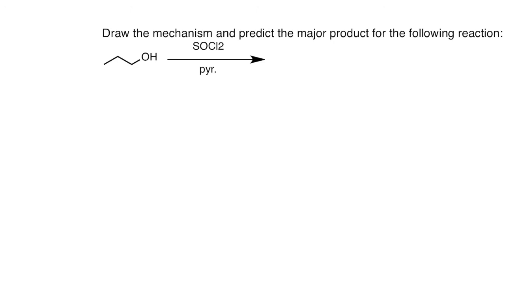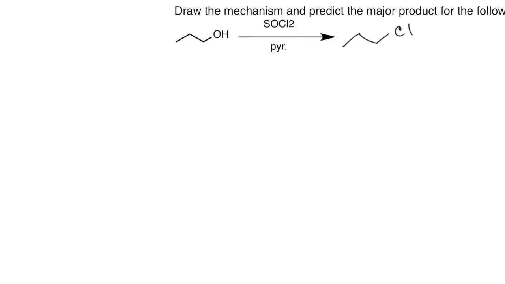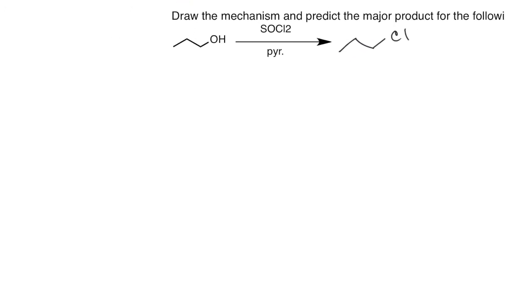So chlorination, acid-free, is a little different. In fact, it's in basic conditions because we use SOCl2, but it's a similar idea. We're going to turn that OH into a great leaving group without using acid. You might say, why don't we use tosylate or something? And that does turn it into a great leaving group, but that would be an extra step, because this has the chlorinating agent built in. So it has the chlorine we need, but it also is built into this thionyl chloride, as it's called, to help us get our reaction that we need.